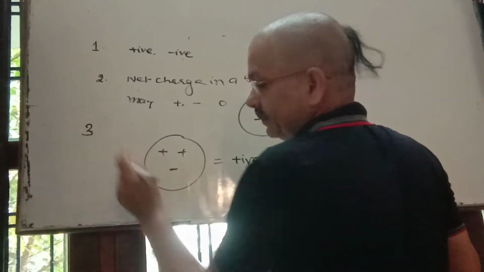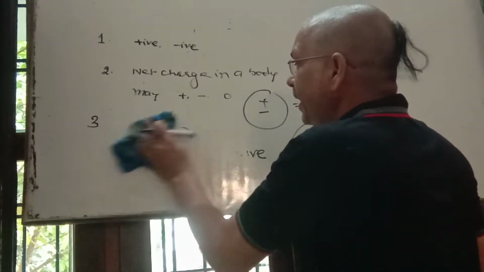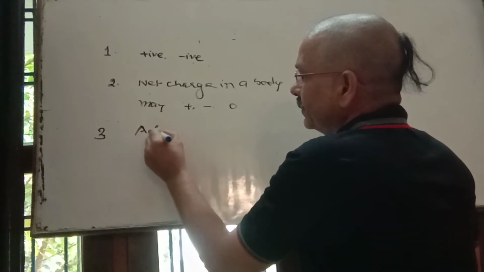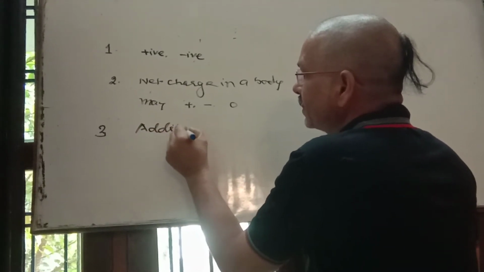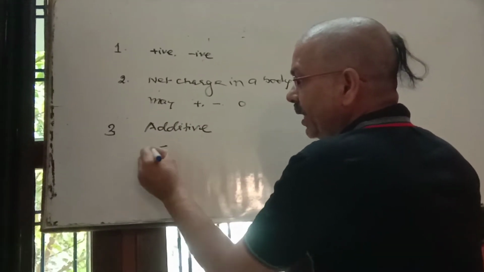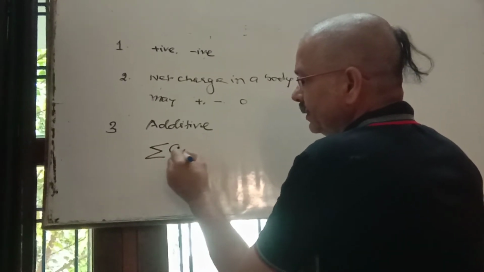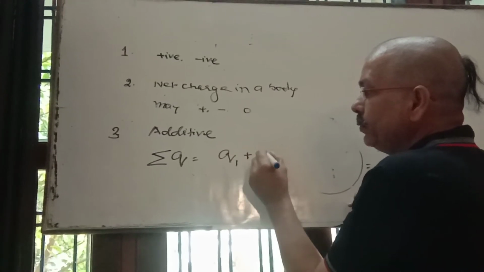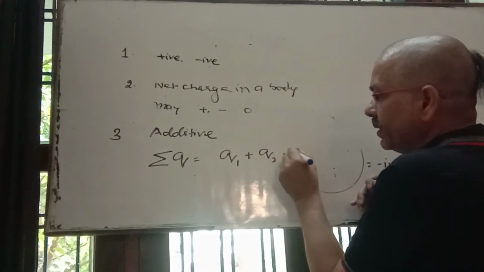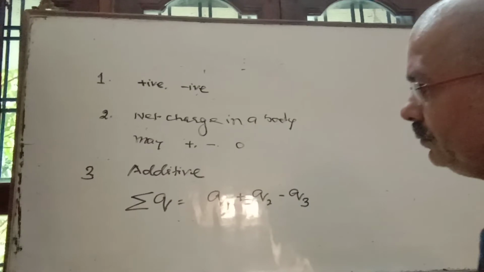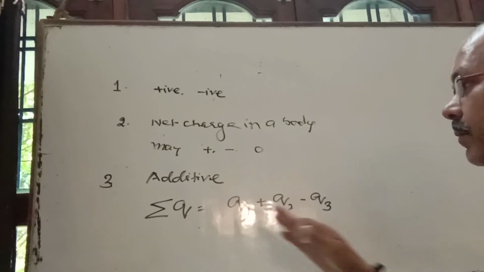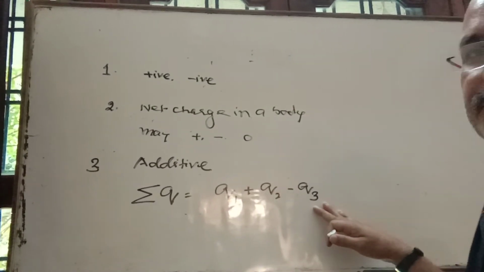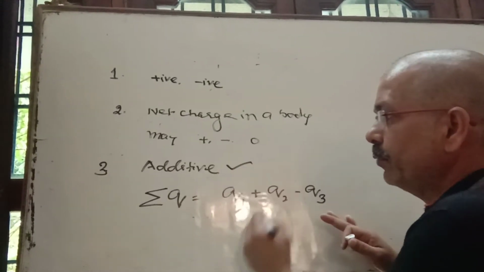Number 3, it is additive in nature. Additive means the net charge in a body is equal to the sum of the individual charges that are present in the body. That's why it follows the additive property.